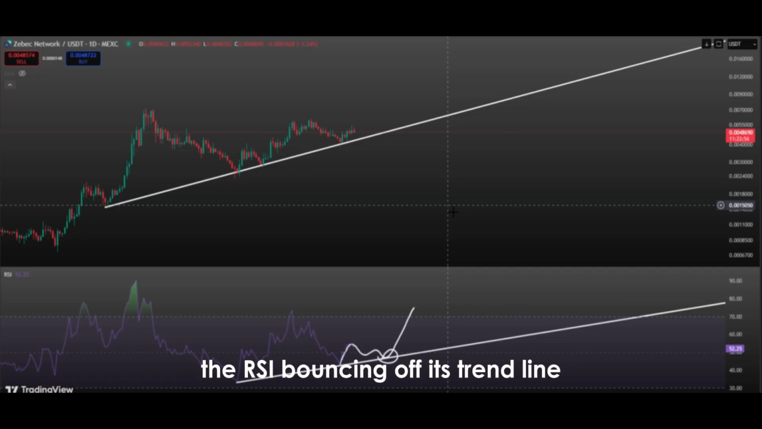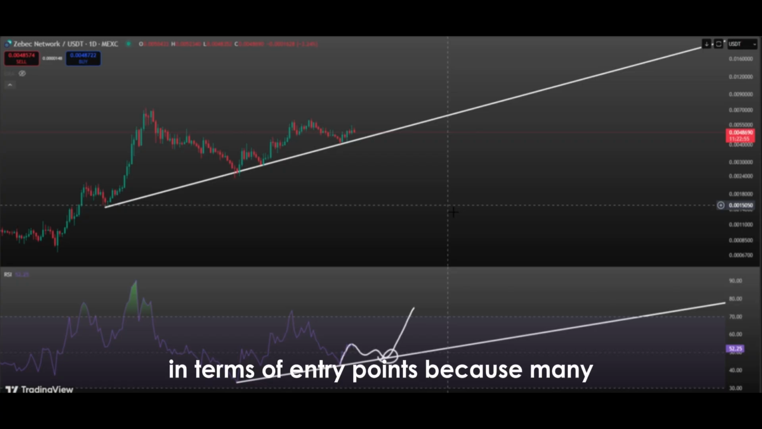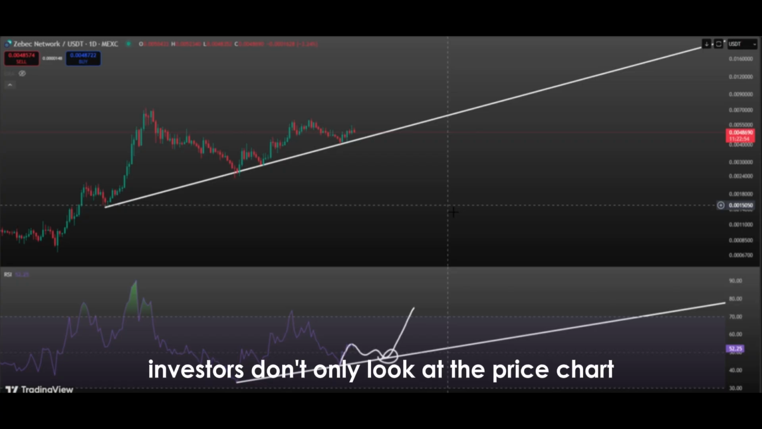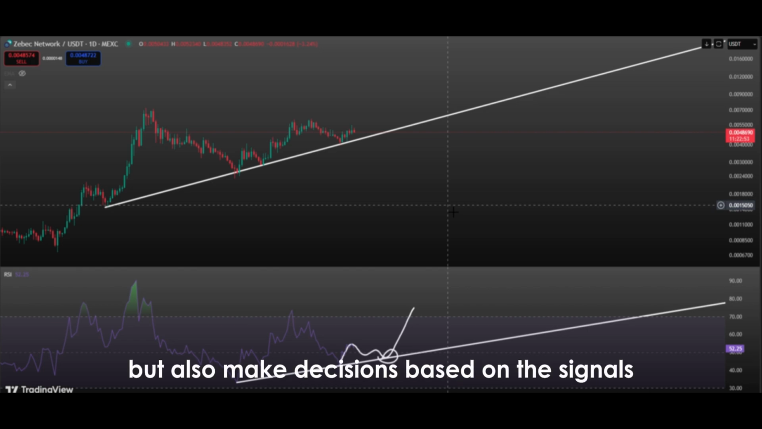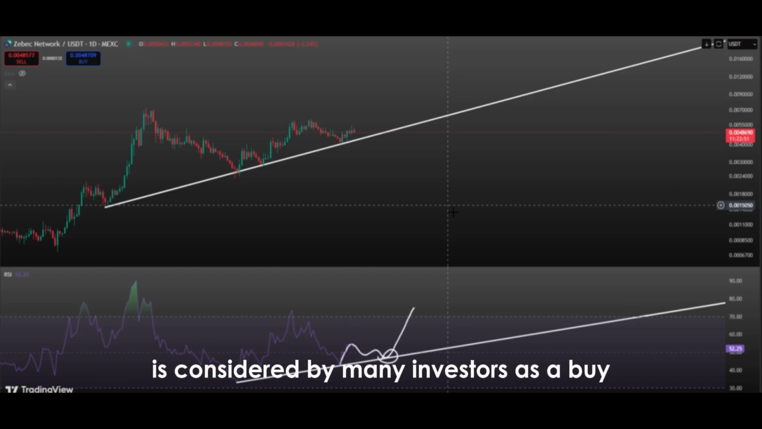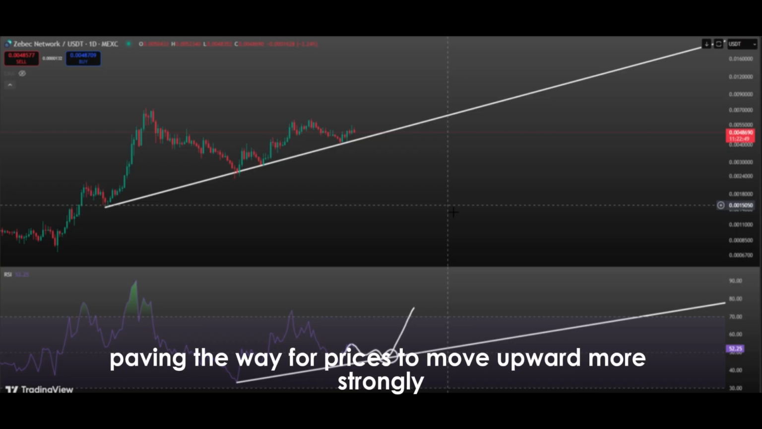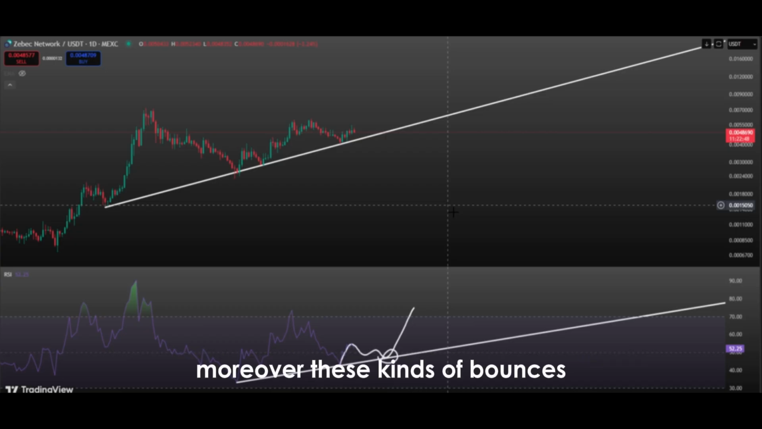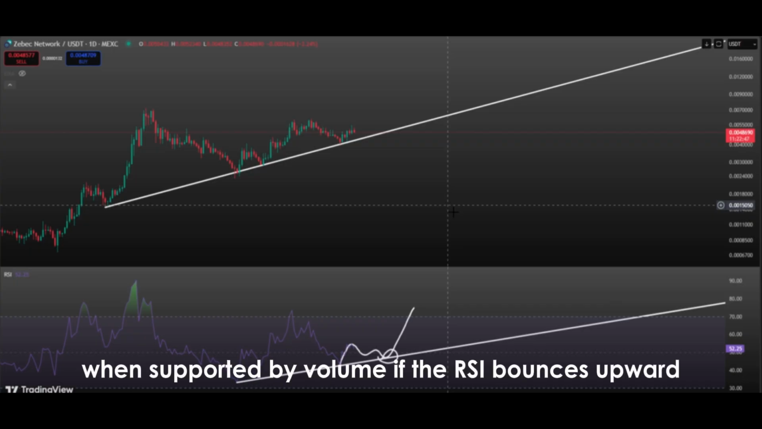The RSI bouncing off its trend line also offers investors important opportunities in terms of entry points, because many investors don't only look at the price chart in technical analysis, but also make decisions based on the signals given by indicators. The bounce on the RSI uptrend is considered by many investors as a buy signal. This can trigger a new wave of buying in the market, paving the way for prices to move upward more strongly. Moreover, these kinds of bounces generally produce much stronger results when supported by volume.